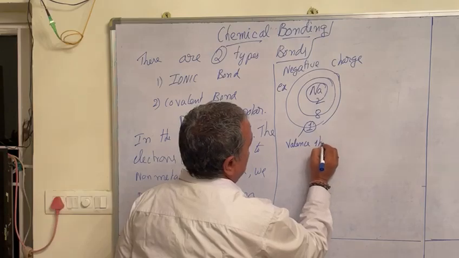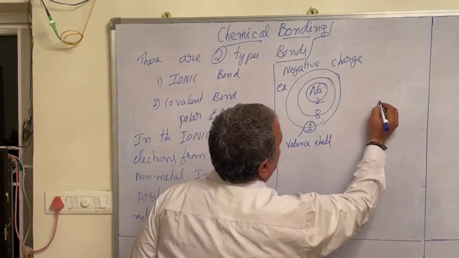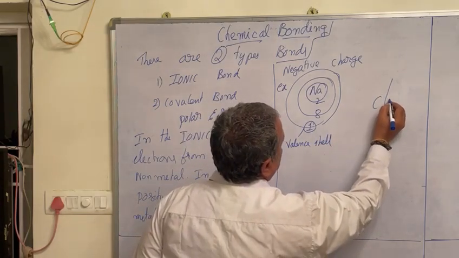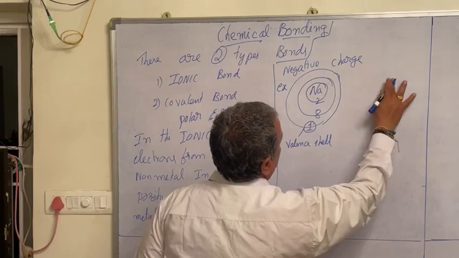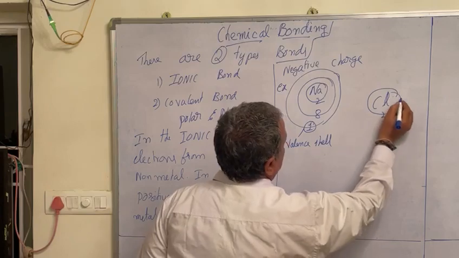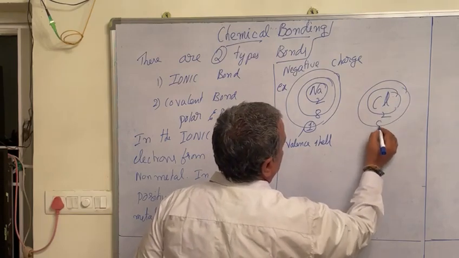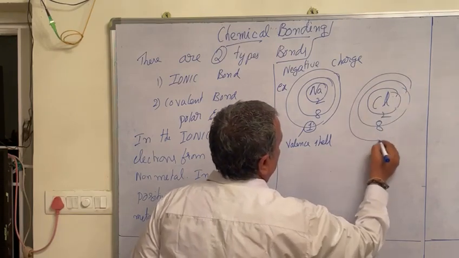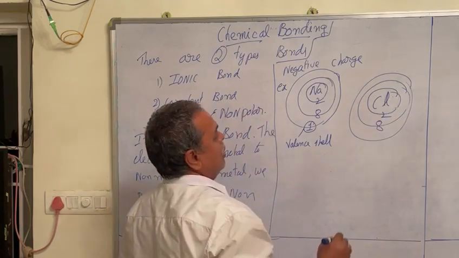Here we take chlorine. In the chlorine first shell there are 2 electrons, in the second shell 8 electrons, and in the third shell 7 electrons.